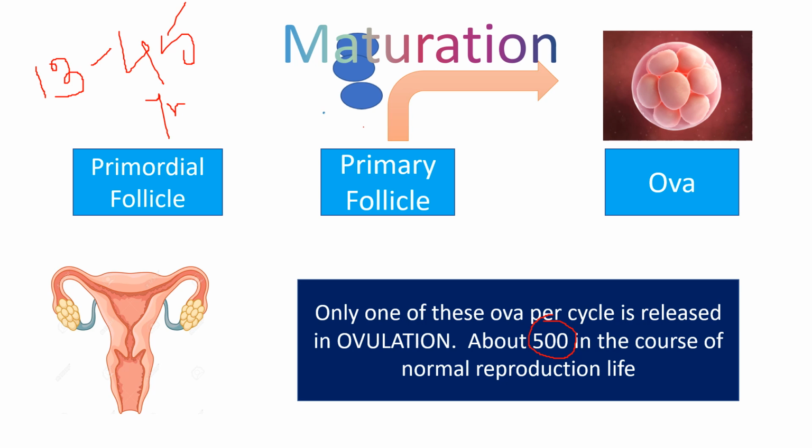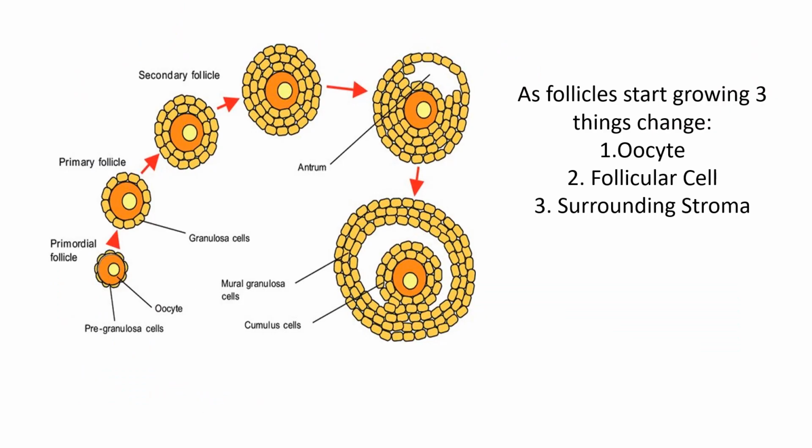One is the process of maturation: when the primordial follicle enters maturation, what are the steps by which it achieves the highest goal of the Graafian follicle? And number two, after attaining the level of Graafian follicle, how is it released from the ovary? These two are our points of interest.